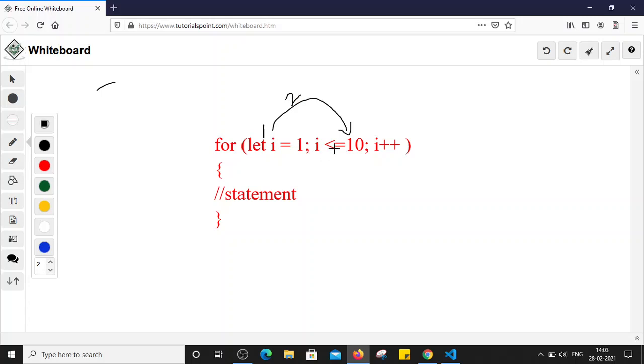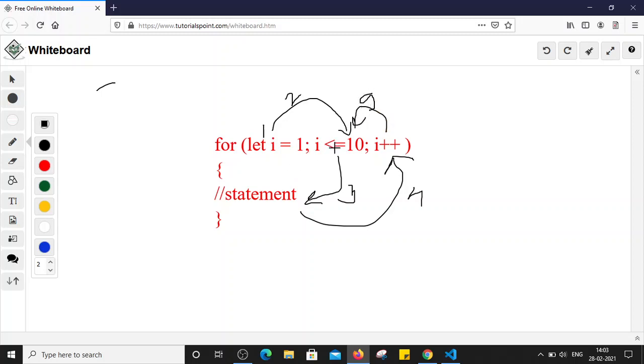If this condition is true, then we come to the statement part and execute the block of code mentioned in this block, right? After that it will increment or decrement the value. If we have to increment, then we can put i++ here. Then it will again check the condition. So this is the fifth step. On the fifth step, it will check the condition.